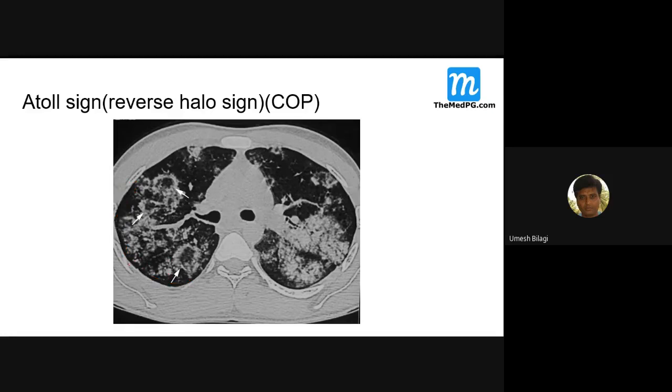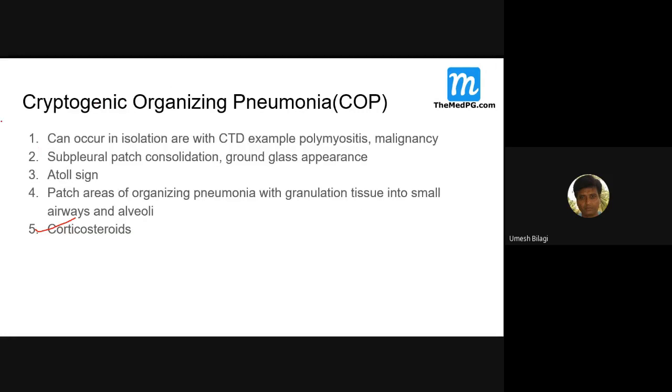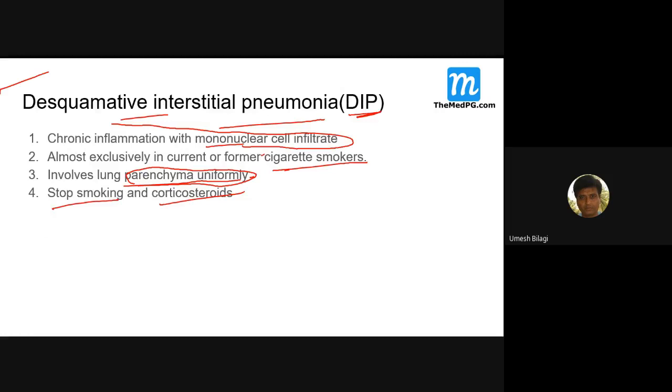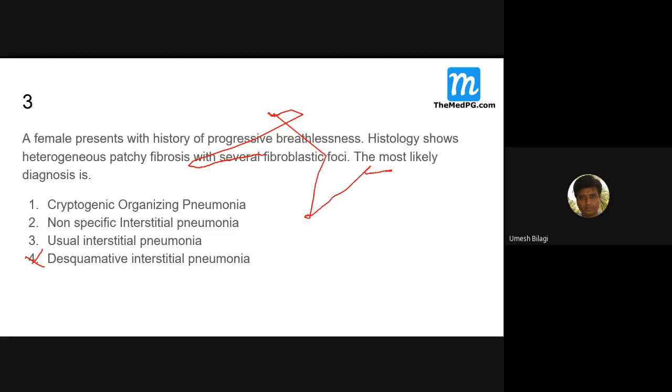It is not involved. This is called the atoll sign, or reverse halo sign, which is seen in cryptogenic organizing pneumonia. So this is not the one. We ruled out this one. Cryptogenic also unlikely. We ruled that out also.